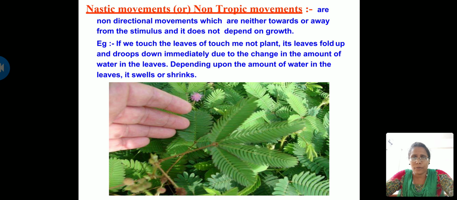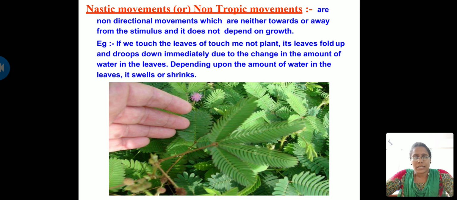Do you know the scientific name of the touch-me-not plant? I'll tell you. It is Mimosa pudica. M-I-M-O-S-A P-U-D-I-C-A. Mimosa pudica is the scientific name for the touch-me-not plant. So if we touch its leaves, they fold up and droop down immediately due to the change in the amount of water in the leaves. Depending upon the amount of water in the leaves, they swell or shrink.